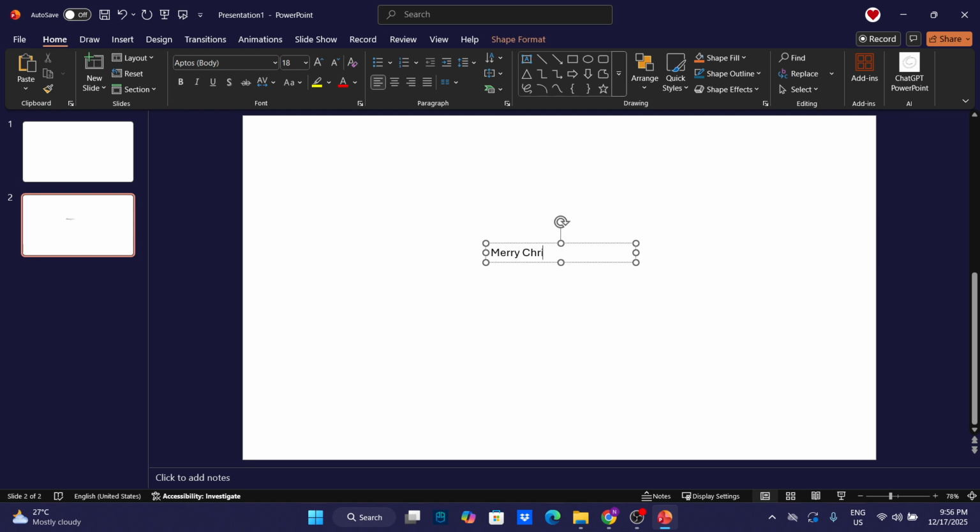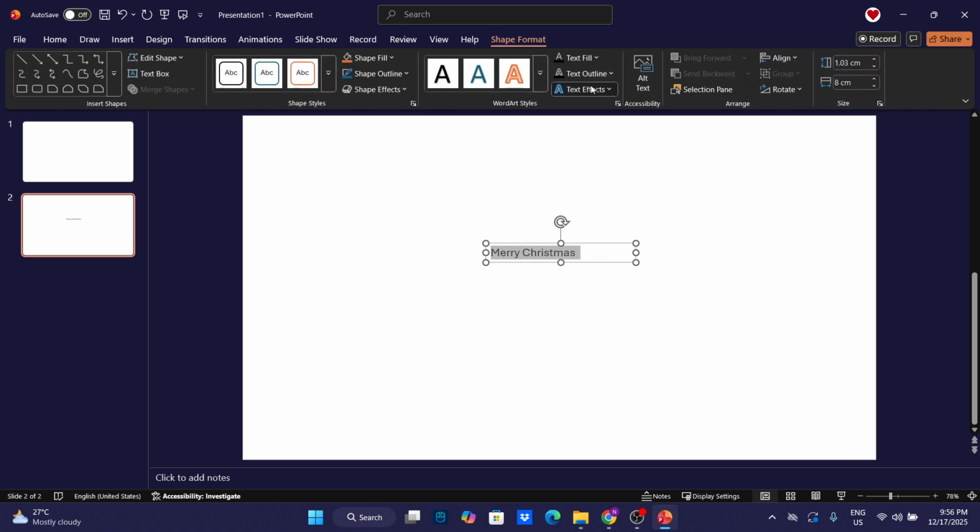When the text or the box is selected, you'll see the Shape Format tab appear at the top. If you don't see it, click the border again to make sure you're selecting the shape, not just placing the cursor inside the text. On the Shape Format tab, find Text Effects, the icon that looks like a glowing A. Click it, hover over Transform, and you'll see a gallery of presets. Under Follow Path, pick the style you like.